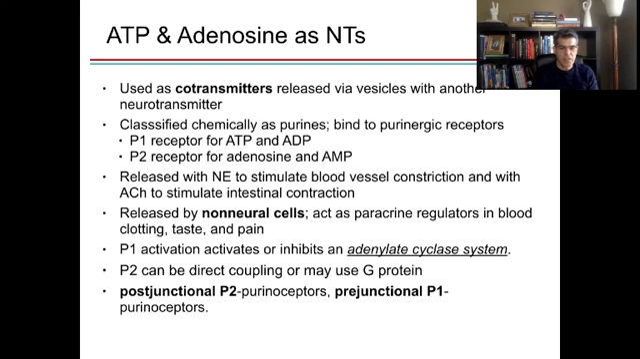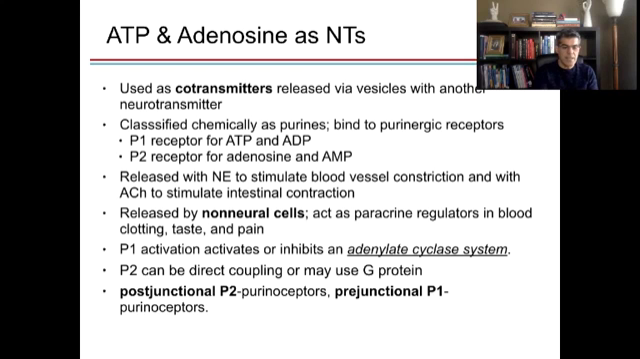Since ATP and adenosine come from adenine, and adenine is a purine, we have two receptors for purines. We call them P1 and P2. P1 is a receptor for ATP and ADP, and P2 is a receptor for AMP and adenosine. As we said, ATP or adenosine are co-transmitters. For instance, if you release ATP with noradrenaline or norepinephrine, that is going to stimulate constriction of the blood vessels even more. Remember, norepinephrine is going to constrict blood vessels, but if you release ATP with norepinephrine, this constriction is going to get even stronger.